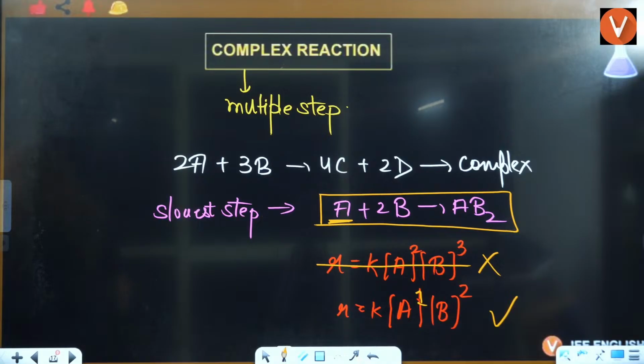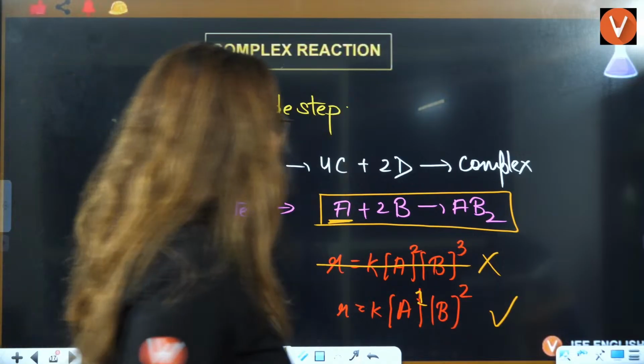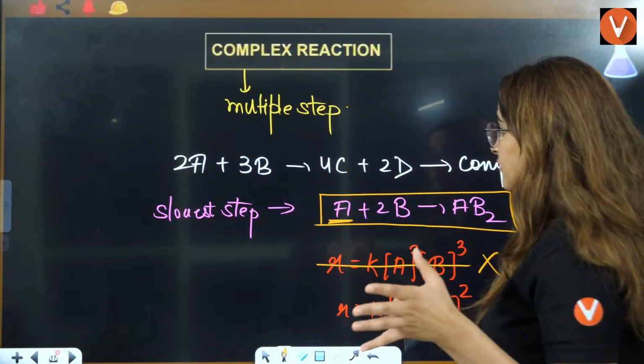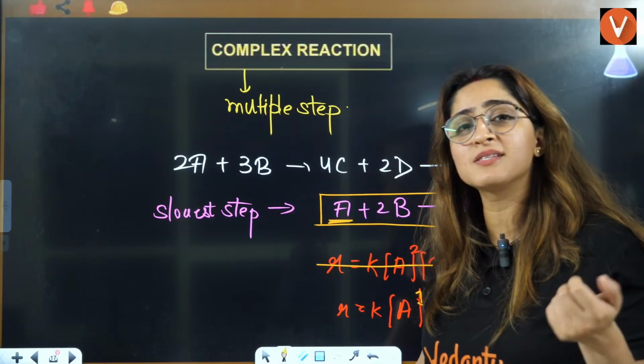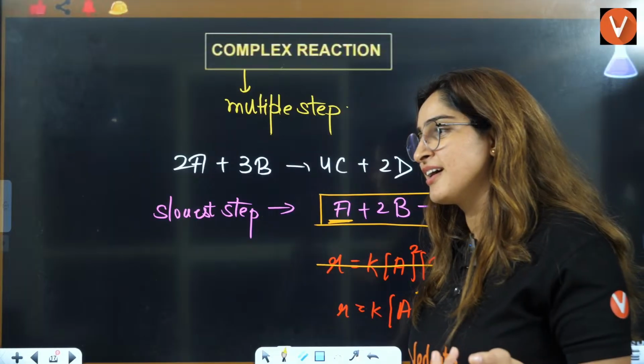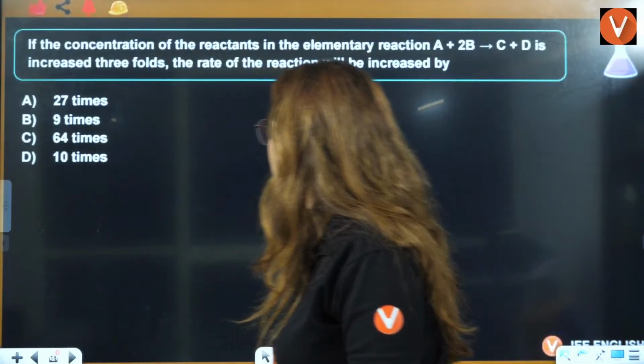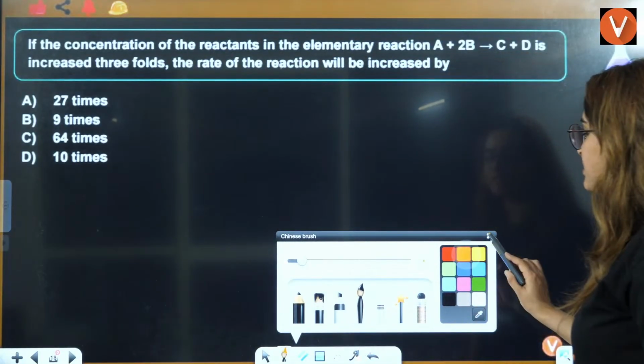Why is it so? That is clear to everybody, right? Okay. Now, one student asked me, ma'am, why does concentration change? Because the reaction happens, that's why concentration changes. Right? Okay. Now, let's see the questions here.